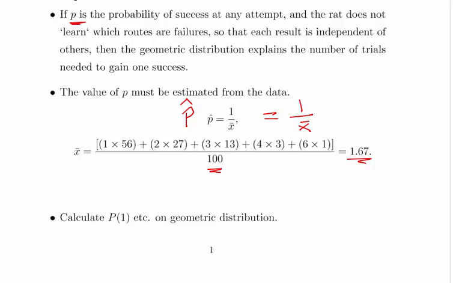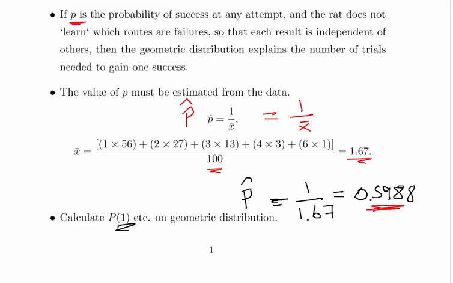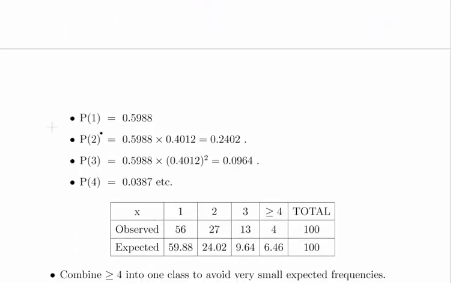So that's important because that gives us our estimate for p hat, which is 1 divided by 1.67, and that is 0.5988. So what we're going to do now is calculate the table as if it was a geometric distribution using this probability. It's a bit of number crunching here. In the first instance, P1 is the probability x equal to 1, and that's straightforward enough, 0.5988. I won't use the formula in this particular instance.